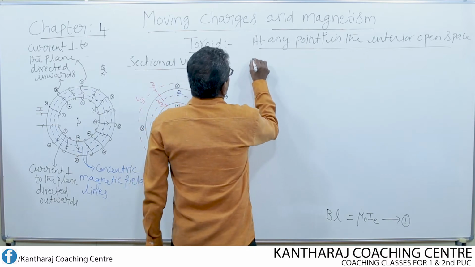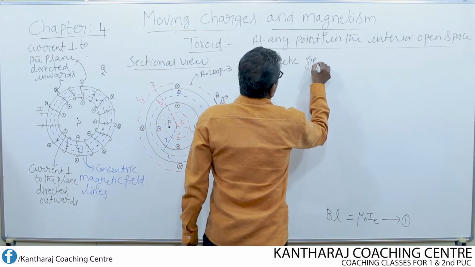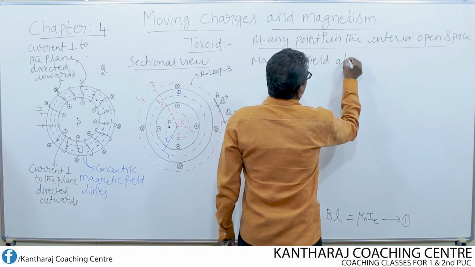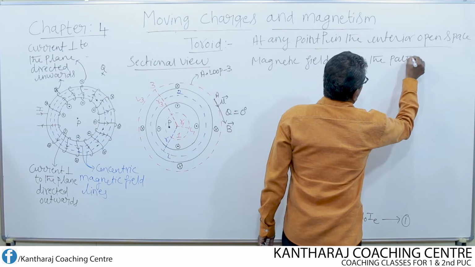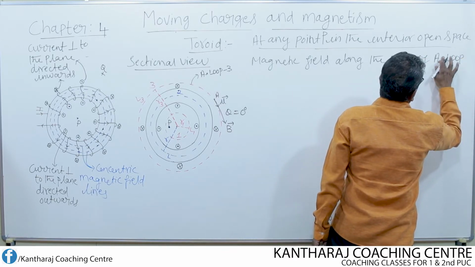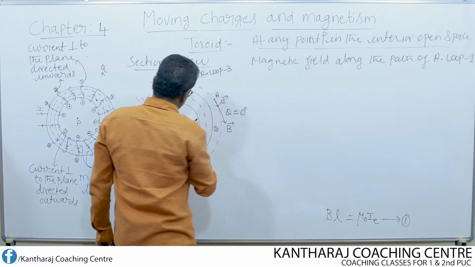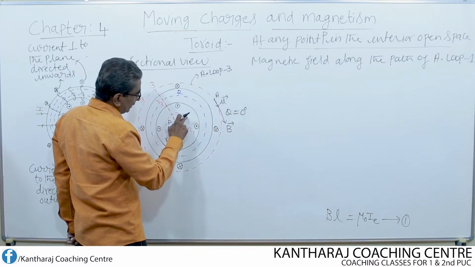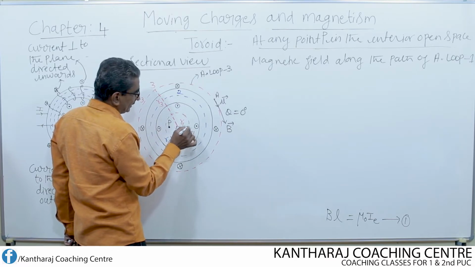Magnetic field along the path of Ampere loop 1. That means, say for example, all along this path you choose any point, either here or here or here.